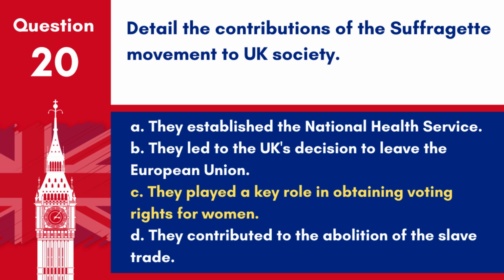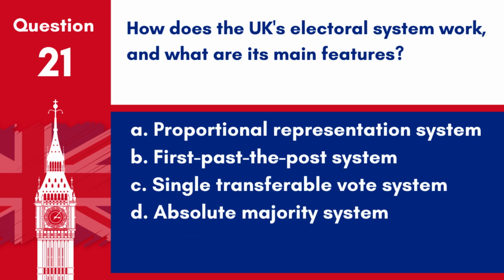Answer. C. They played a key role in obtaining voting rights for women. The suffragette movement was instrumental in the campaign for women's suffrage in the UK. Question 21. How does the UK's electoral system work, and what are its main features? A. Proportional representation system. B. First past the post system. C. Single transferable vote system. D. Absolute majority system.